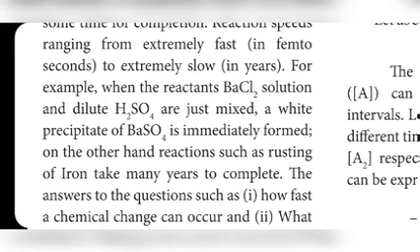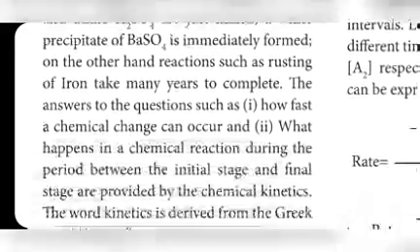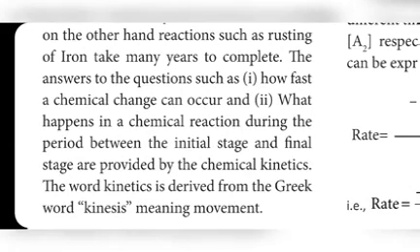Two examples are given. In the first reaction, barium chloride reacts with sulfuric acid. There barium sulfate, BaSO4, is formed as a white precipitate. This white precipitate forms immediately, so this is the example for fast reaction. On the other hand, reactions such as rusting of iron take many years to complete. The answers to questions such as how fast chemical reactions can occur and what happens in chemical reactions during the period between initial stage and final stage are provided by chemical kinetics.